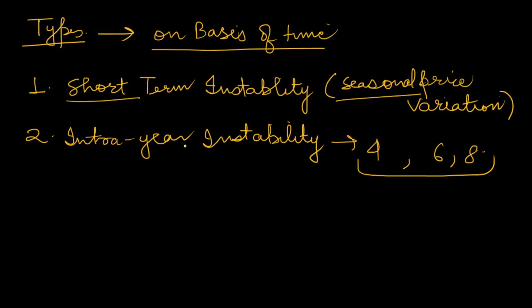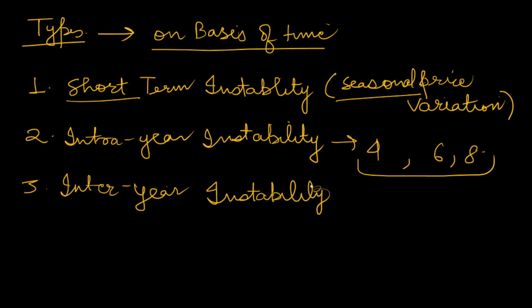Next we have inter-year instability. So this was intra-year and this is inter-year.